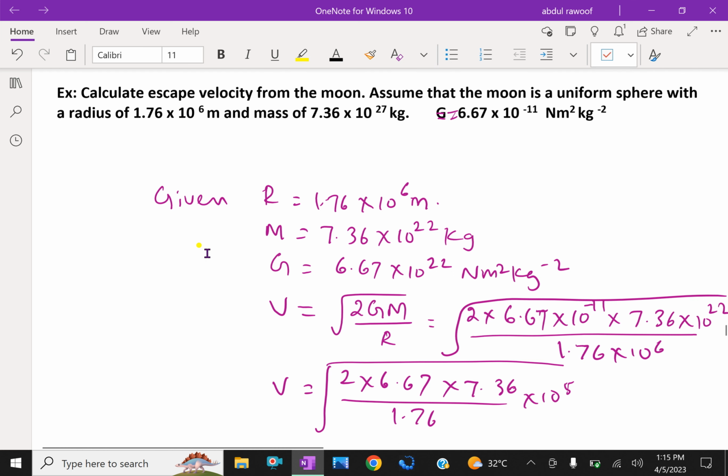Now first write the given things, that r equals 1.76 into 10 raised to 6 meter, that is the radius of the moon. Mass of the moon is 7.36 into 10 raised to 22 kg.